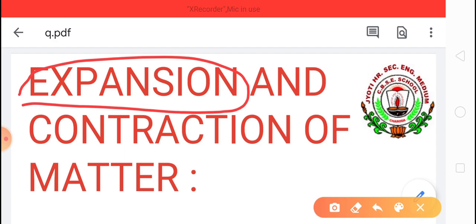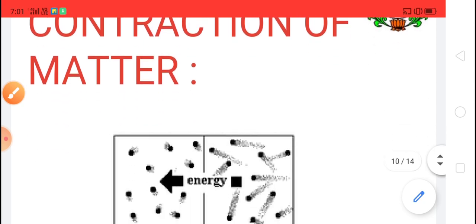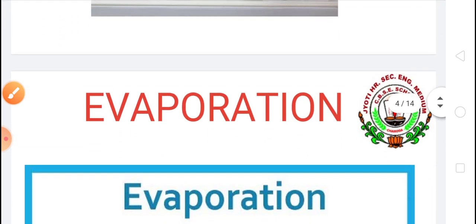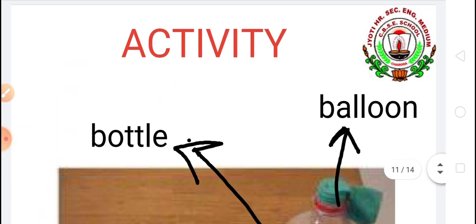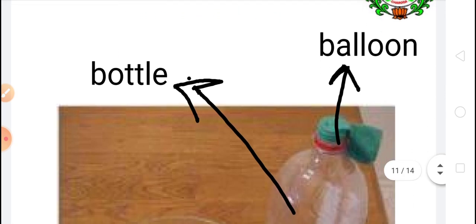Expansion means when we heat matter, on heating the matter increases its size, and this is called expansion of matter. And you can do one activity here. The expansion of matter and contraction of matter we can explain with the help of one activity.